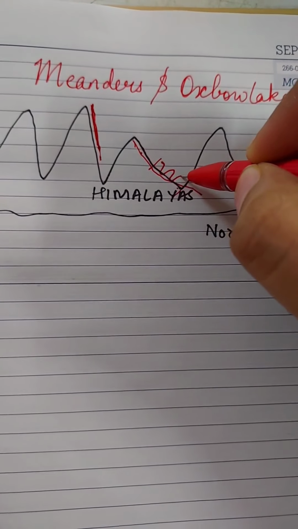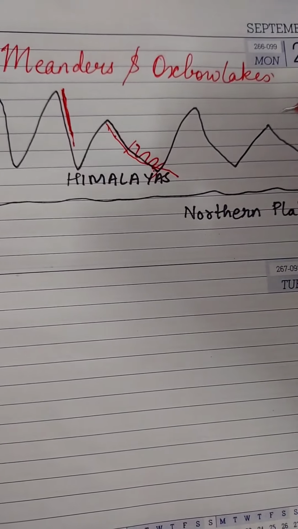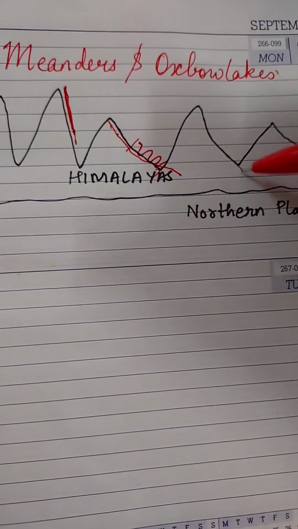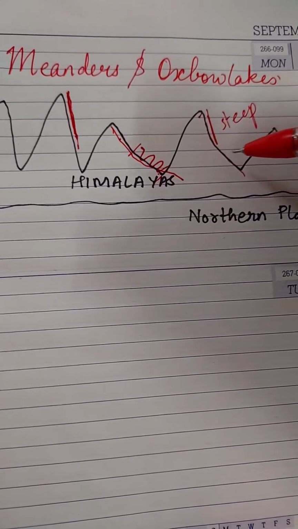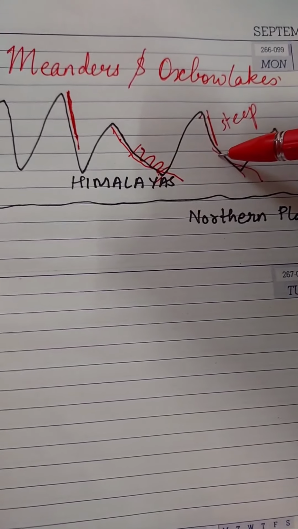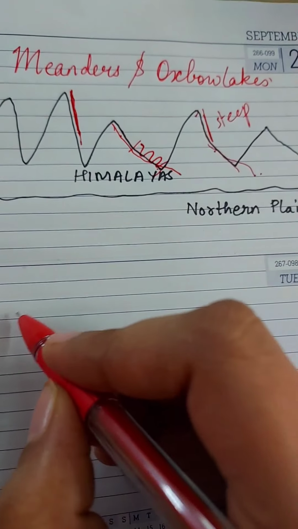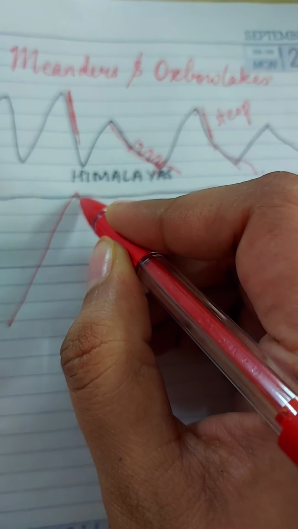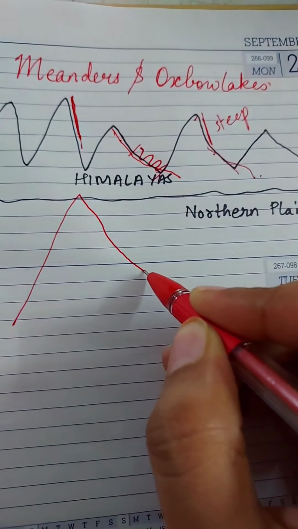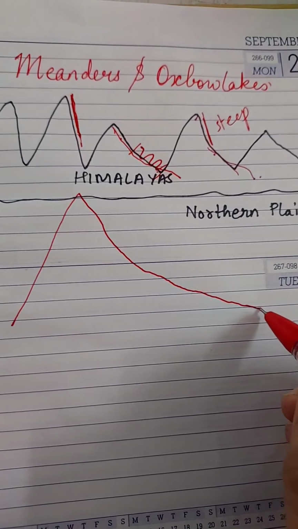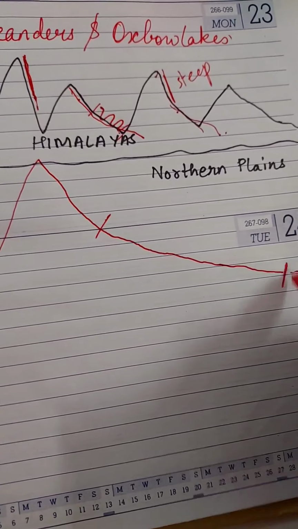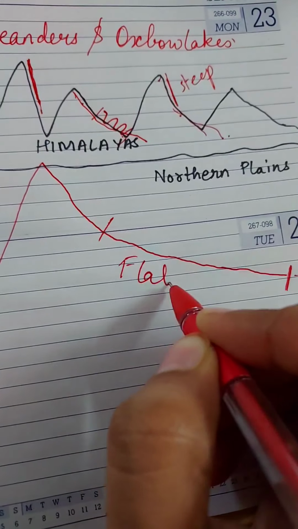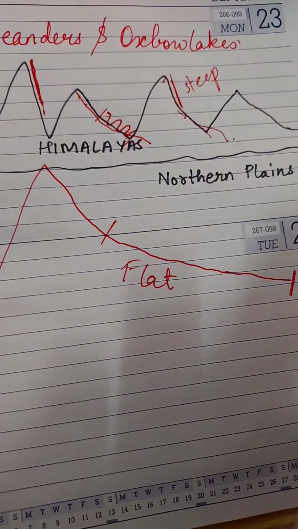What happens in the middle and the lower course of the Himalaya? The surface becomes a little flat here. Up there it is a steep slope, down there is a gentle slope. Suppose this is the Himalaya, the mighty river. As it is coming down, the slope becomes, here the surface becomes a little flat. This appears to be a flat surface, but it's not a completely flat surface.